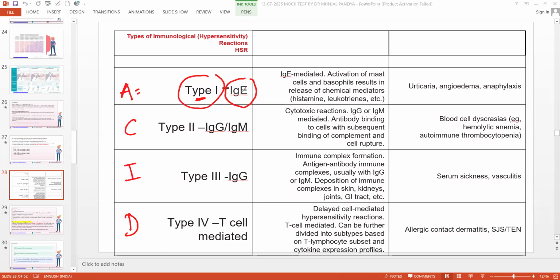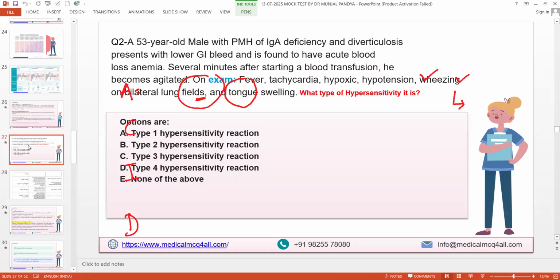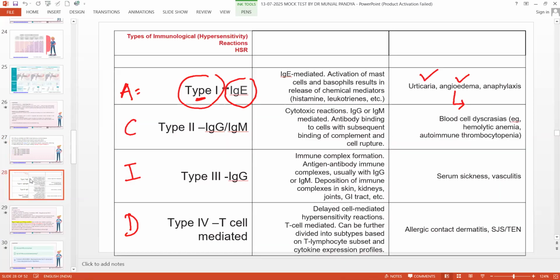It is what mediated? IgE mediated. And the classical examples are urticaria, angioedema. This patient has angioedema. See, this patient has a thick tongue. I don't know whether you observed it or not. This is angioedema. So a swollen tongue is angioedema. Swollen mucosa, mucous membrane, tongue and larynx is angioedema, isn't it? Yes or no?